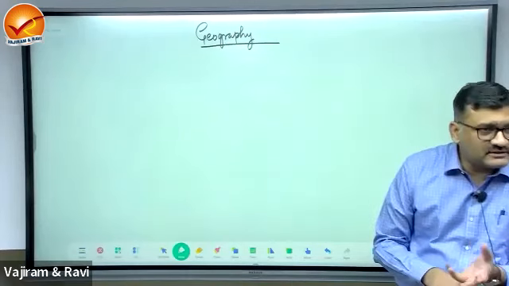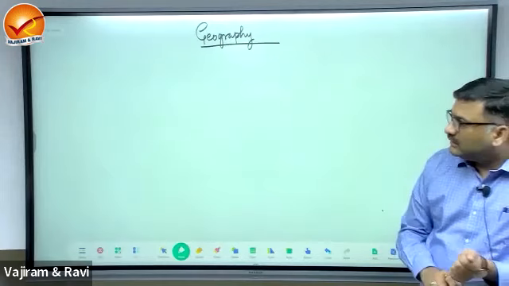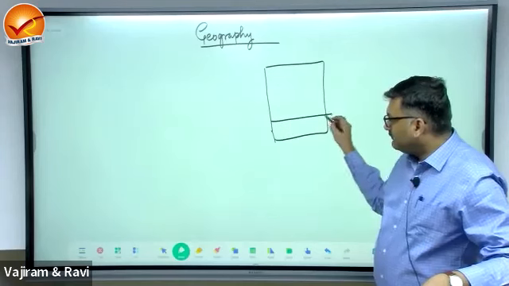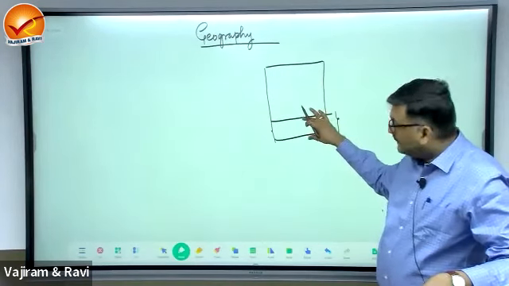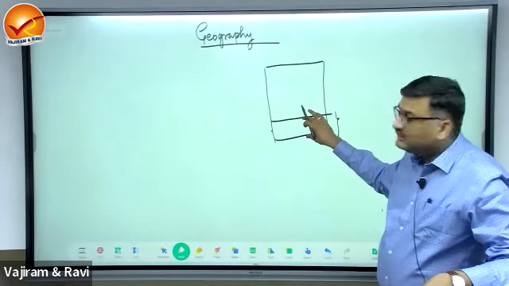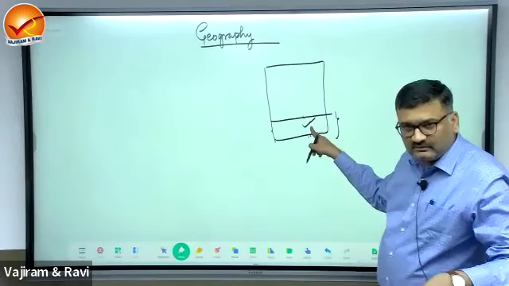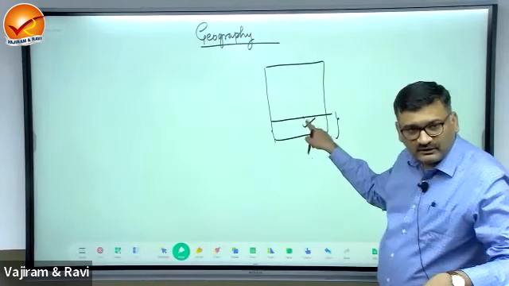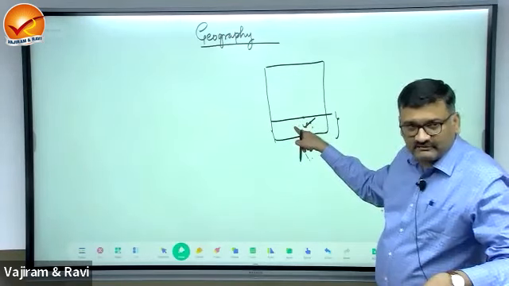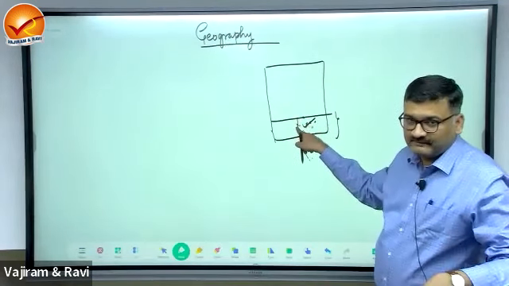Now some basic things that you are going to adopt here: when you are writing, see that you leave some space at the bottom of the page, some 3-4 lines, and this is to be used for upgrading that topic. When you are reading NCERT or the material again, you can add additional information. You can add something from current affairs related to that topic here.